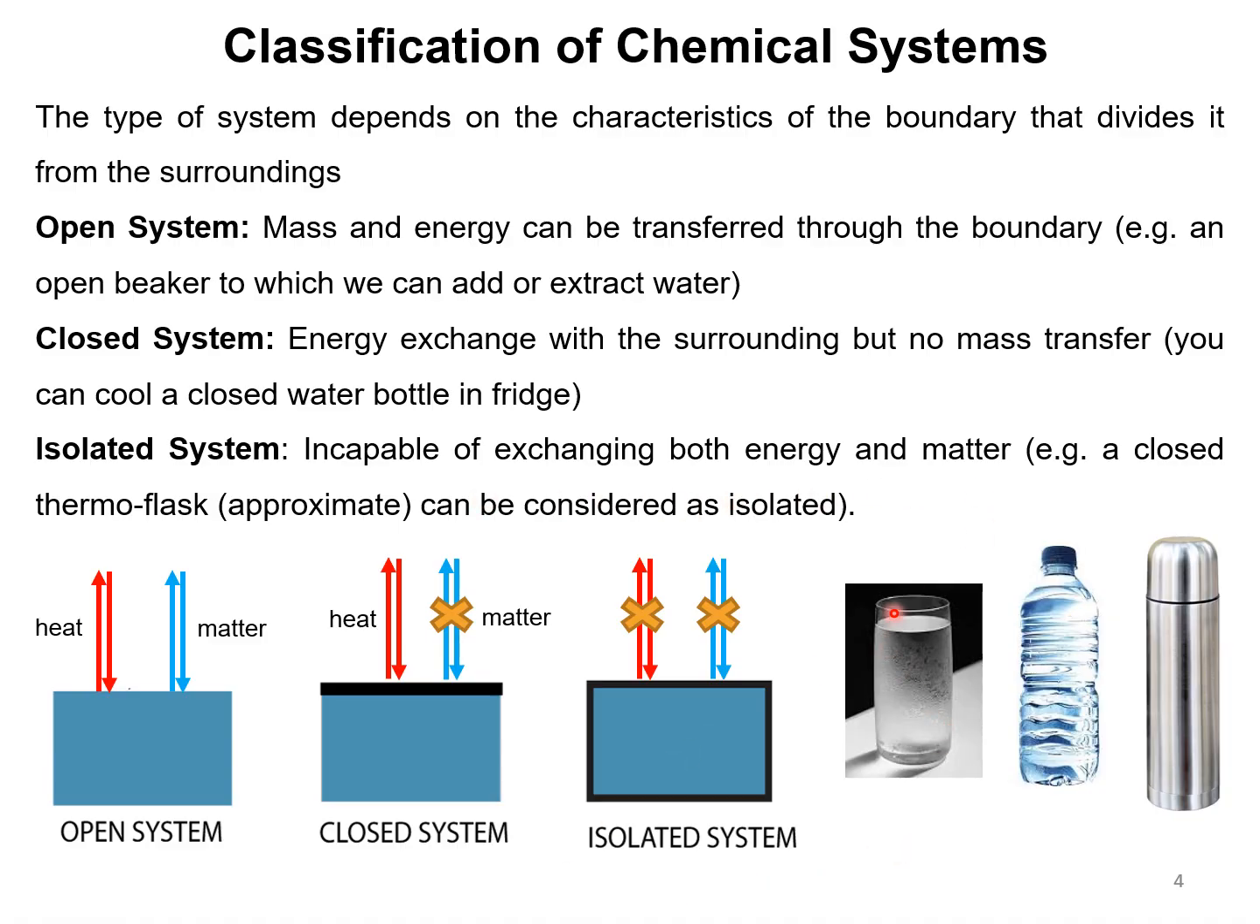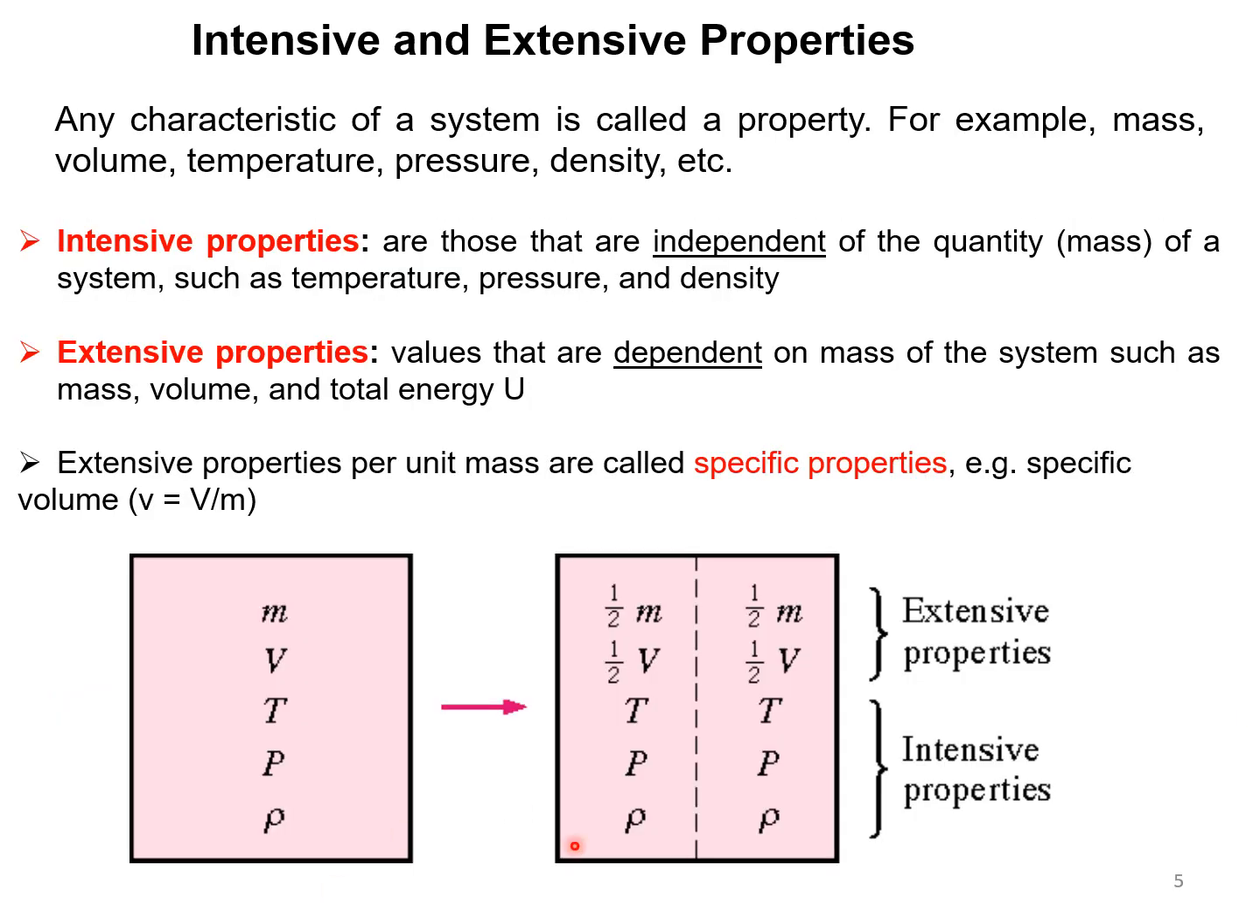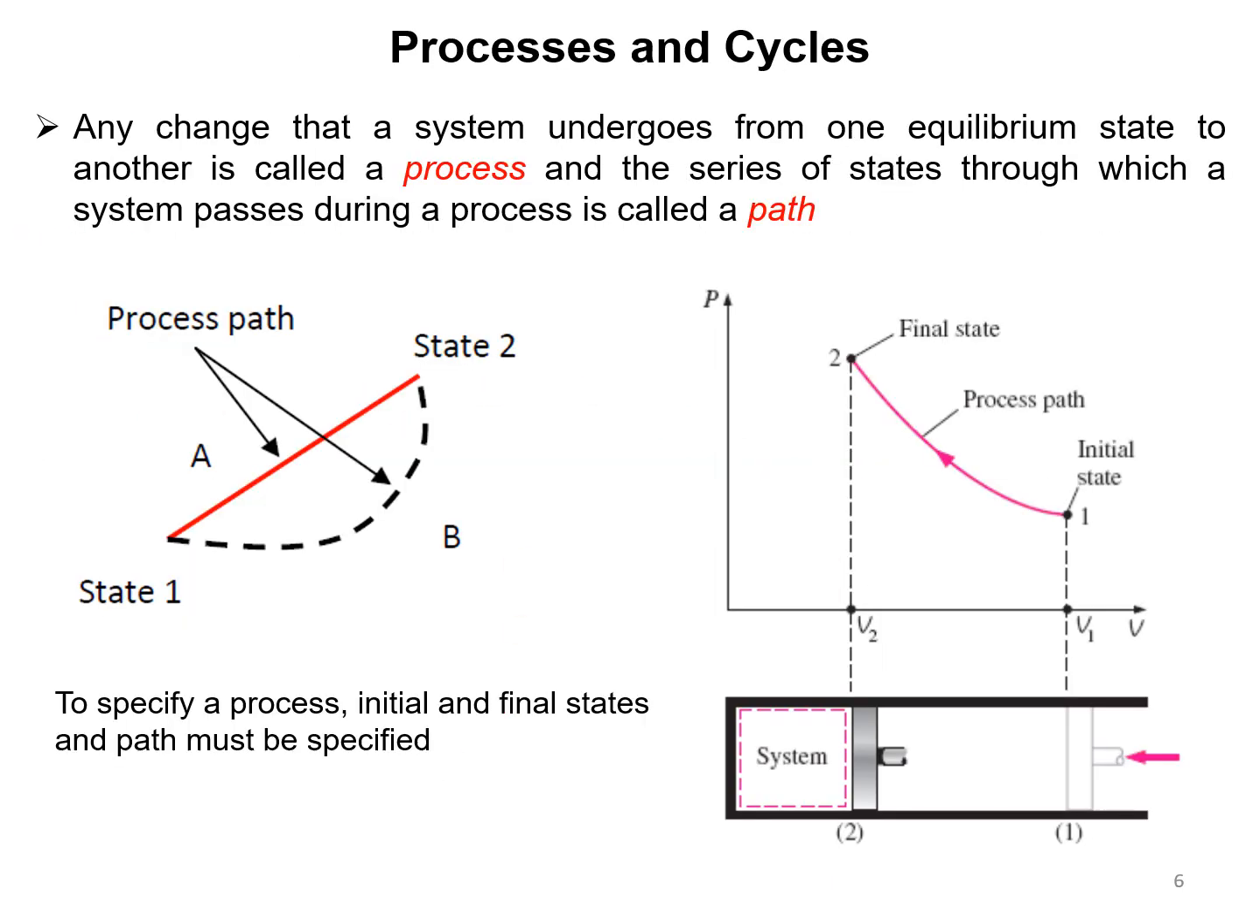For example, open system: a glass containing water, that is open; closed system: water bottle containing water; whereas the third one, isolated system: a thermoflask. There are two types of properties, namely extensive and intensive. Intensive properties are those which are independent of quantity of matter, whereas extensive properties depend on the amount of matter. Some of the examples of intensive properties: temperature, pressure, density, whereas extensive properties: mass, volume and total energy.